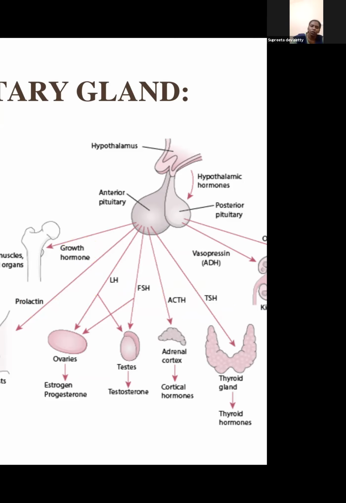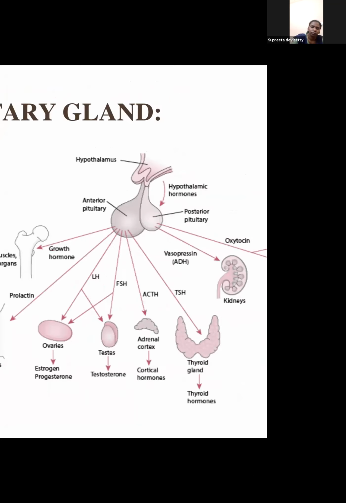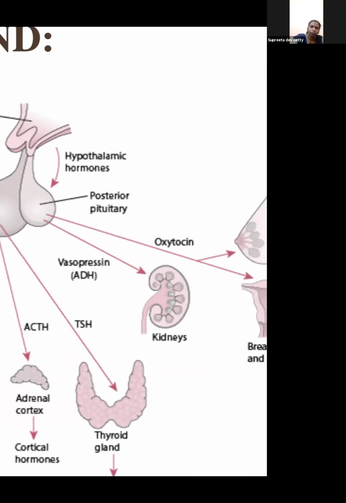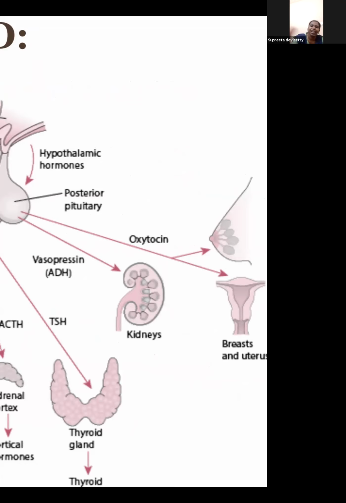So we know that there are 6 hormones secreted by the anterior pituitary and 2 hormones by the posterior pituitary. What are the two hormones secreted by the posterior pituitary? One is ADH, antidiuretic hormone, or vasopressin, which has an impact on the kidney. Another one is oxytocin, which has an impact on the mammary gland.